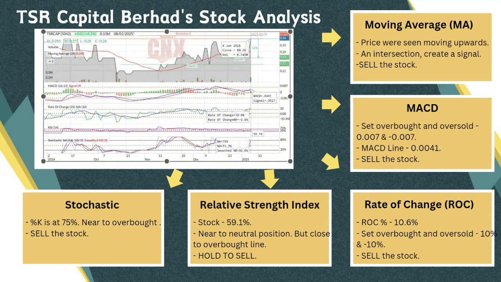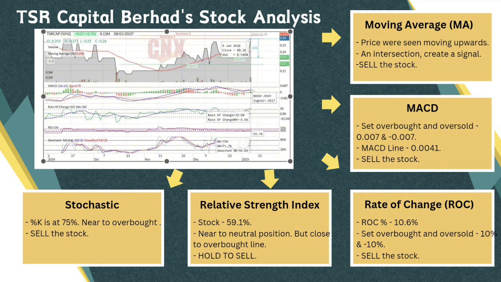And then the fourth indicator is the relative strength index, RSI. The stock is at 59.1%, which is a neutral position. However, it is very close to the overbought line, which is 70%. Therefore, I will suggest to the investor to hold to sell.